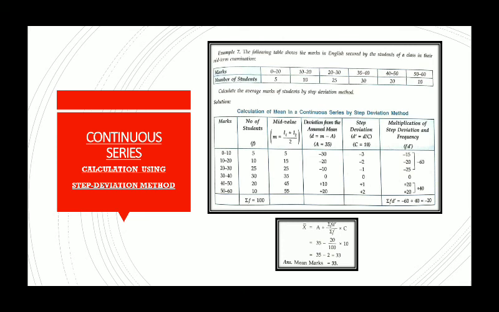So to avoid that, first of all multiply C with summation FD dash by summation F and then subtract the answer from 35, which is A. So here again you will get 33. So you can see the same sum which you do using any of the three methods, you will get the same answer. So whichever method you feel like, you can apply to get the same answer.